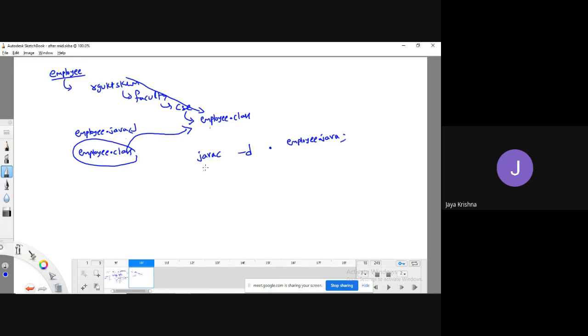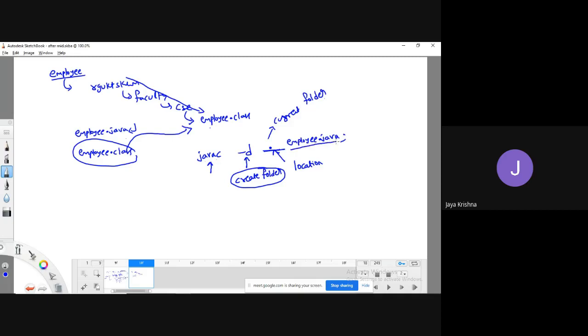Try to understand clearly. In this statement, javac is the compiler. -d is meant to create a package, or in our terms, to create a folder. The dot, or whatever location you write, references the location in which you want to create this folder. So this dot references the current folder, meaning whichever folder you are working in, it is going to create the folder there.